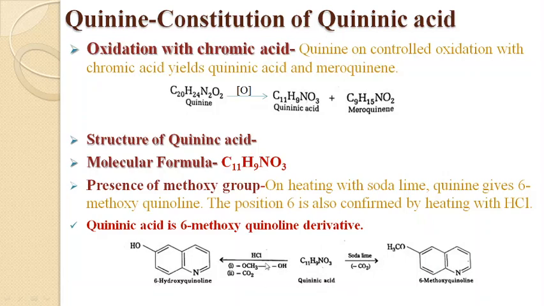On heating with HCl, methoxy group converts into alcoholic group. As you can see, methoxy group converts into alcoholic group on heating with HCl, and decarboxylation also occurs with HCl. These two reactions also reveal the presence of methoxy group at position 6, which is converted into hydroxyl group. So quininic acid is a 6-methoxyquinoline derivative. This is the inference.